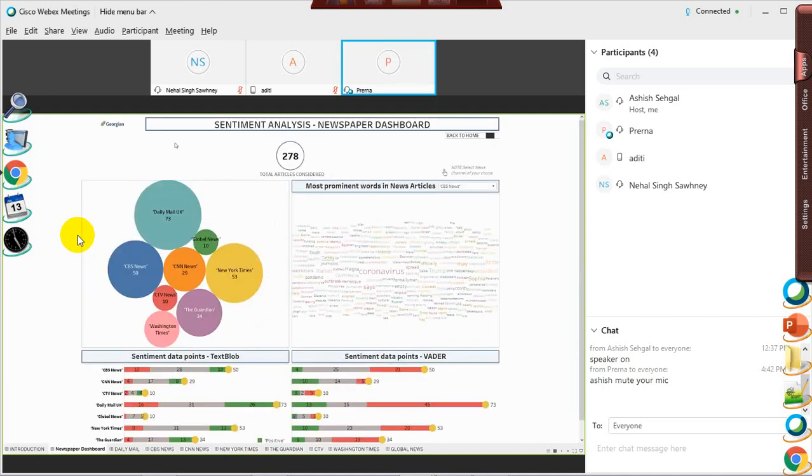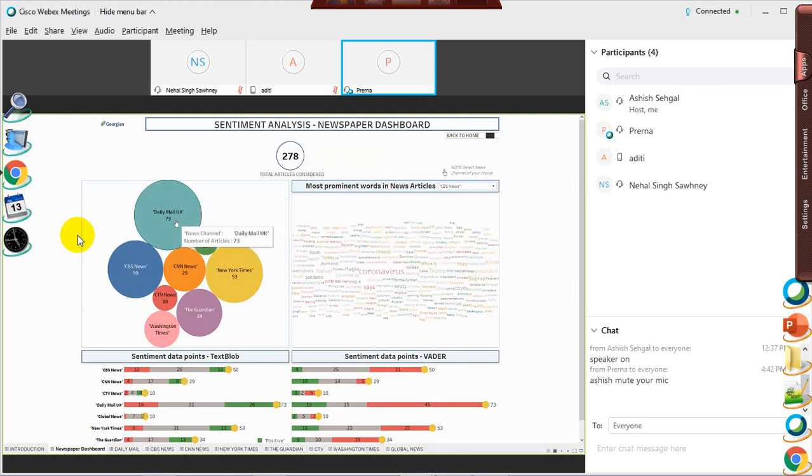This is the general newspaper dashboard. So we have processed 278 articles. As required, we had to process over 200 articles, and we have processed 278 articles. Out of the 278 articles, this is the division of each newspaper.